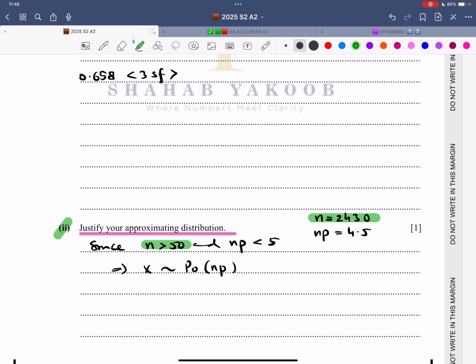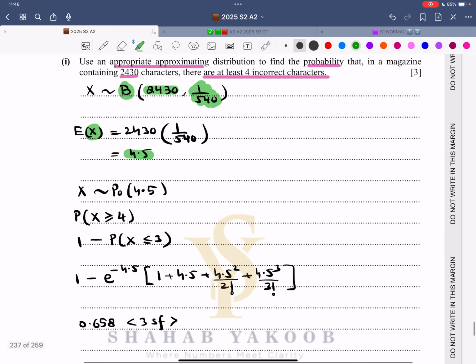Since n is greater than 50, np is lesser than 5, therefore X follows a Poisson distribution with np. That is the justification, the criteria that you have to fulfill. Now it further says that X follows a Poisson distribution. Now there is no continuity correction.